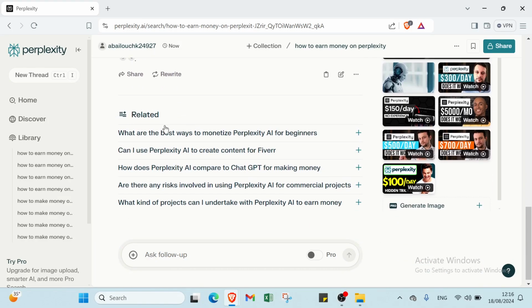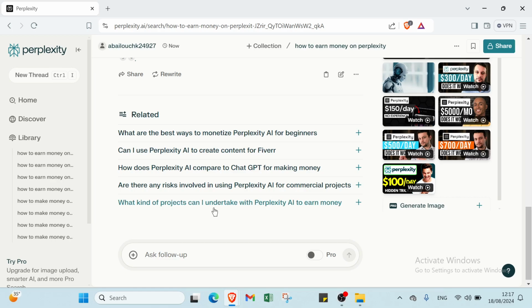Also, we have here related questions based on the question that I asked. I have, like, what are the best ways to monetize Perplexity AI for beginners? Can I use Perplexity AI to create content for Fiverr? How does Perplexity AI compare to ChatGPT for making money? Are there any risks involved in using Perplexity AI for commercial projects?